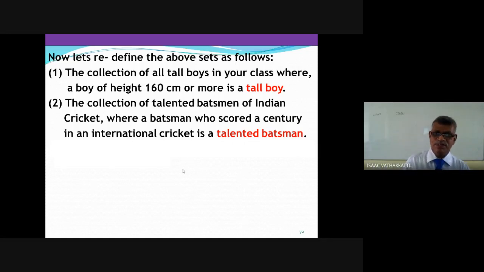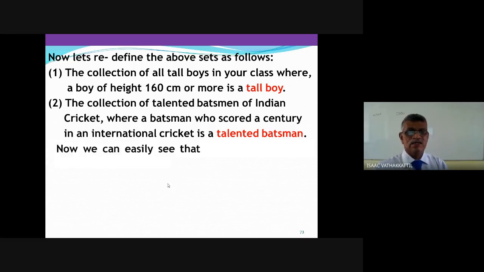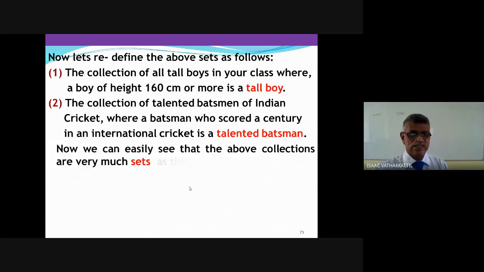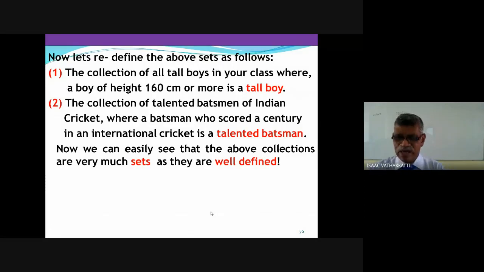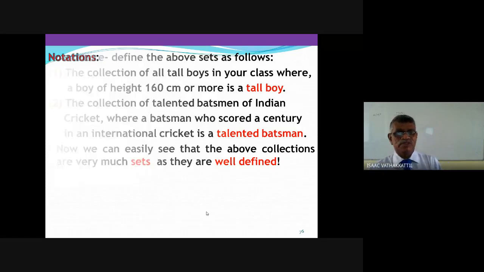Of course, he has to be an Indian cricketer. Otherwise, no. So there is no question of opinion, no question of ambiguity. We can easily see that the above collections are very much sets because they are well defined. So a set means a well-defined collection of objects.